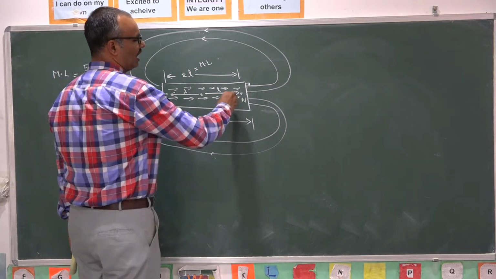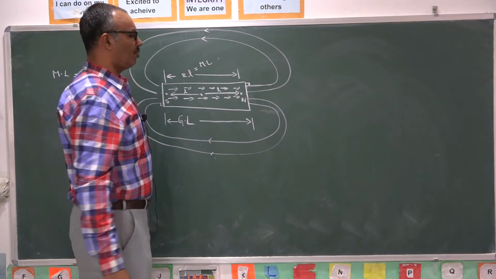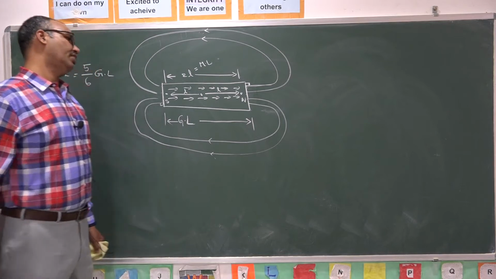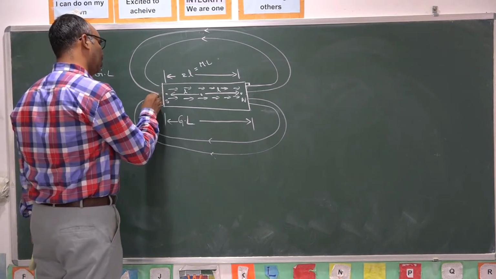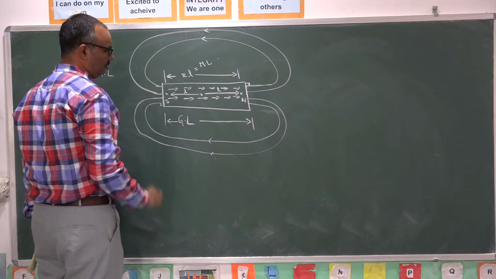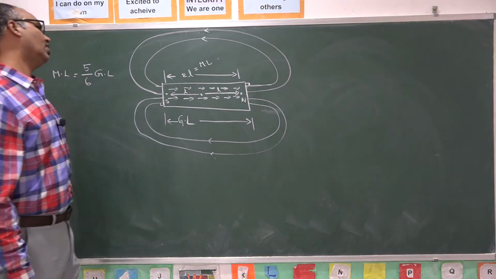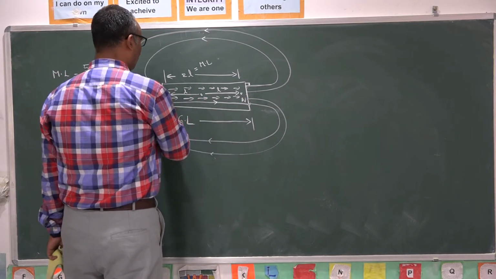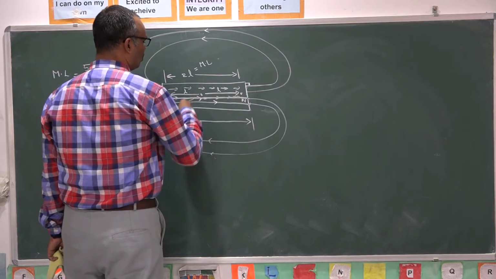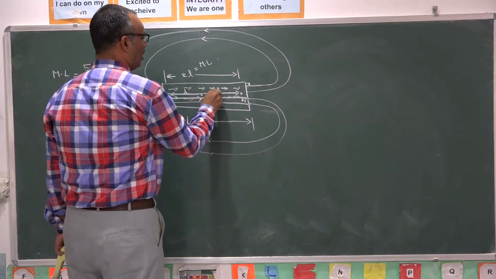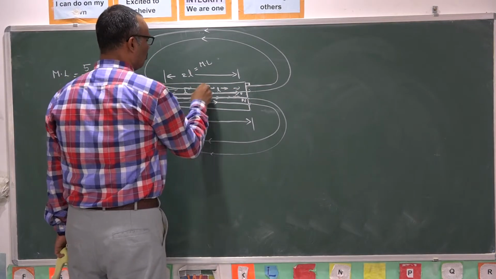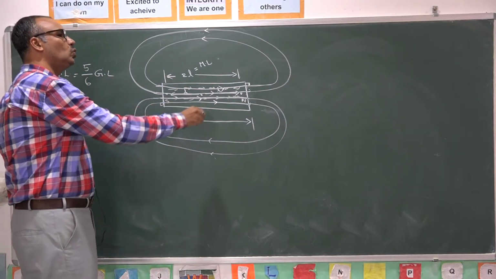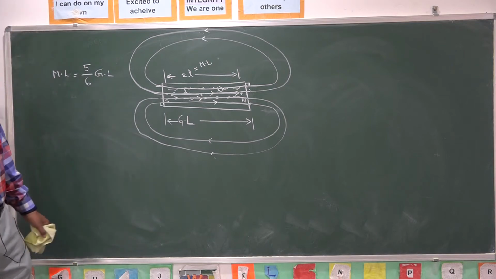Always lines of force diverge out of, or move out of, the north pole perpendicular to its edge, and they will converge into, or move into, the south pole like this. Even inside the magnet they will continue their journey. The lines of force are directed from south pole to north pole inside the magnet. They are directed from north pole to south pole outside the magnet. Here lines of force are closed loops.